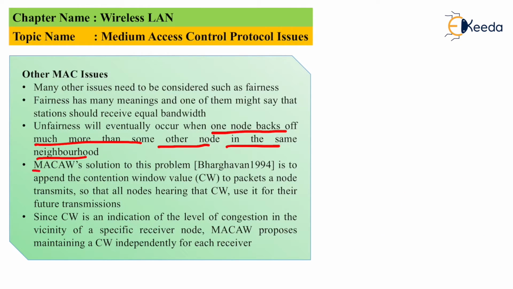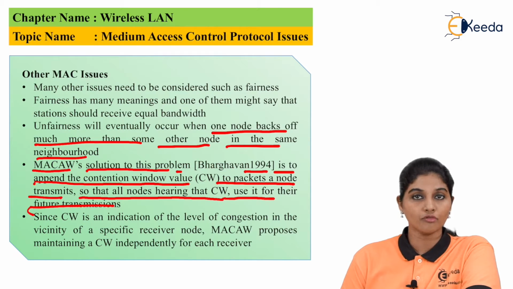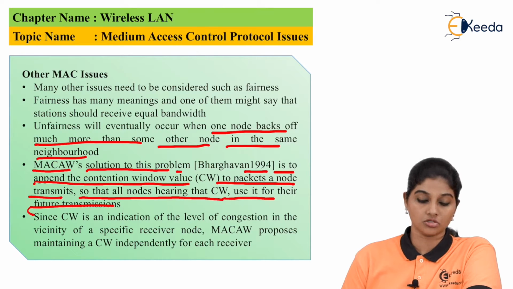The MACAW solution to this problem, which was implemented in 1994, is to append the contention window value to the packet a node transmits, so that all the nodes hearing that CW use it for their future transmissions. So by using the value of CW, it is possible to avoid the problem of unfairness, and all the nodes present in the network get an equal chance to use the medium properly and to share the bandwidth equally amongst them.